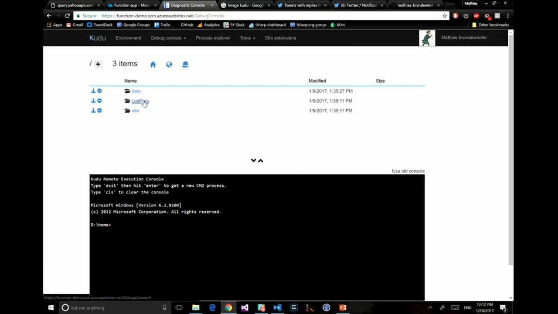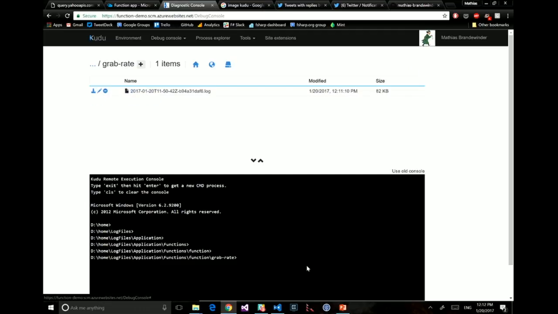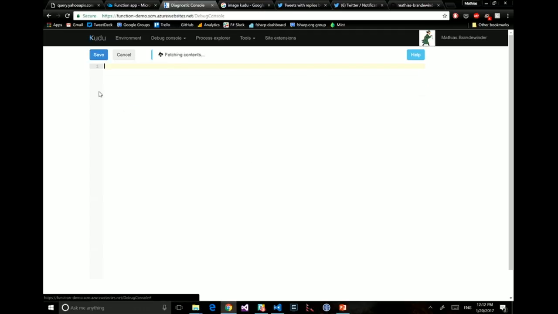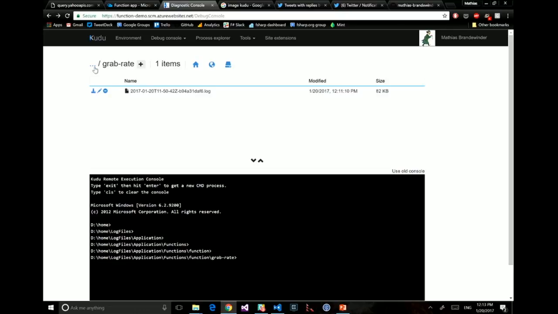One thing I can do is look at my log files, and so my log files will be here. So for instance, I can look at both my functions, and I can look at grab rate, and here I could check the log files I have. If you want them, you could upload them on your machine. You could do whatever you want with it. Same thing with a bunch of things. So I don't really care about the logs now. The one thing I want,